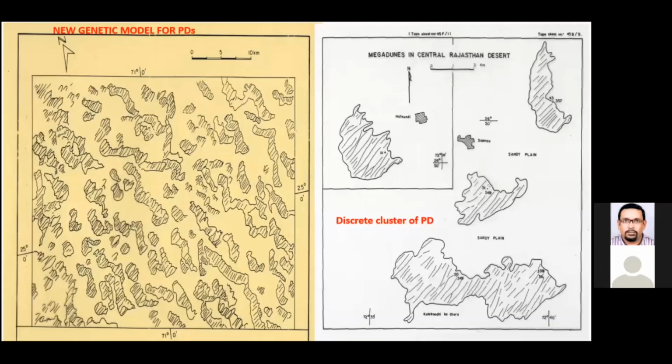So it is not the gentle winds which normally give rise to the coastal parabolic dunes, but in our case it must have been a very strong deflationary Aeolian activity which could scoop out the depressions as interdune features and then create this rake-like occurrence of the shared arms of the parabolic dune. This view has been accepted, and I have published it in international journals also. So this is the new model for development of the parabolic dunes in the Thar Desert.